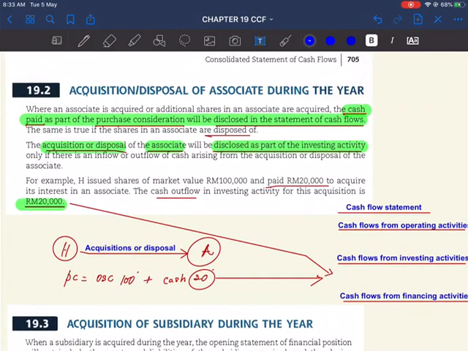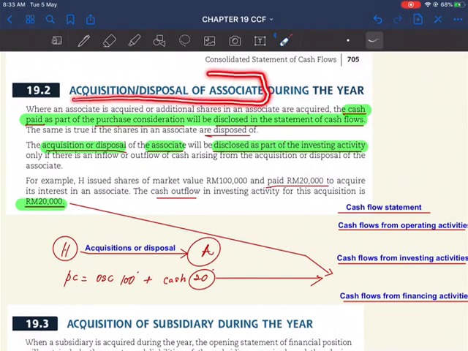So in this session, we're going to continue with the discussion of an item particularly with regard to consolidated cash flow, which is the item of acquisition or disposal of associate and also subsidiaries. So let's take a look at acquisition and disposal of associate first. An associate company is not a subsidiary. Just to remind you, it's not a subsidiary.